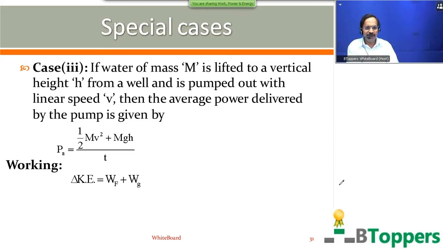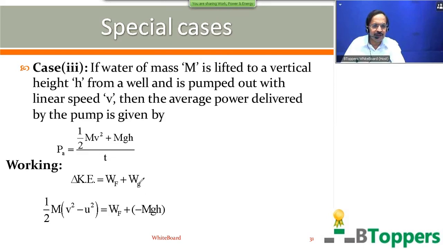Delta K equal to WF plus WG. As I told you, WF represents the work done by the lifting force developed by the engine of the motor. WG is the work done by gravitational force. So work done by gravitational force you can write as minus mgh. Delta K you can write as half m into v square minus u square.